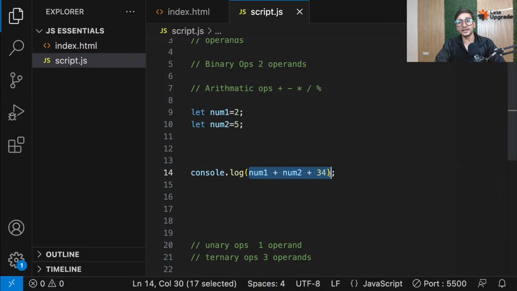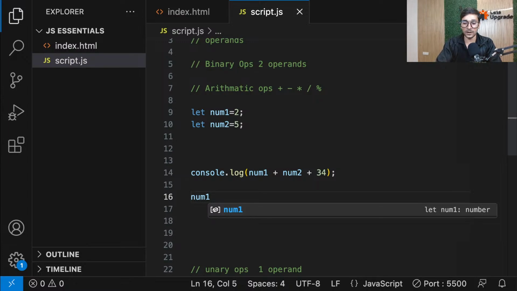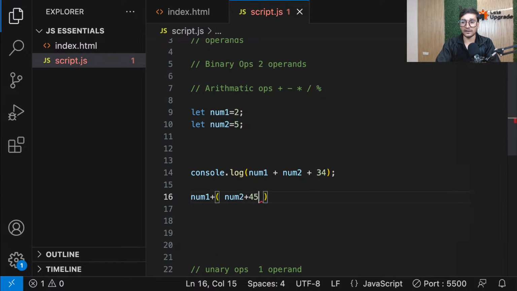Don't consider this whole thing. Just think of this operator. This operator is using 2 operands. This operator is using 2 operands. Even if you do this, for example, num1 plus, I think someone also mentioned it like this, right? num2 plus 45. So in this case also, guys, num1 plus this whole thing. So this plus is again having 2 operands only. So guys, every time it's always going to be binary.